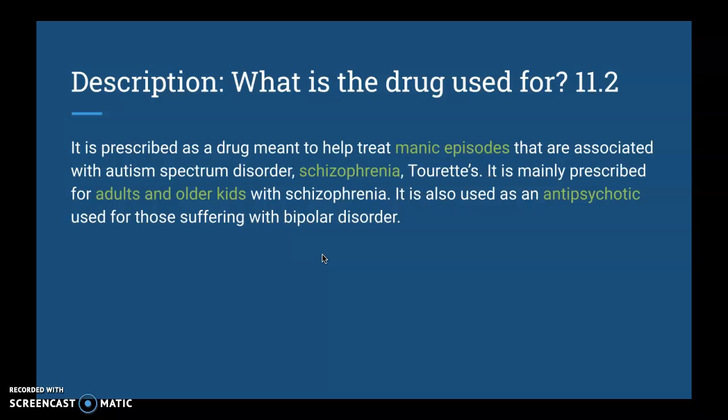It is prescribed as a drug meant to help treat manic episodes that are associated with autism spectrum disorder, schizophrenia, and Tourette's. It is mainly prescribed for adults and older kids with schizophrenia. It is also used as an antipsychotic for those suffering with bipolar disorder.